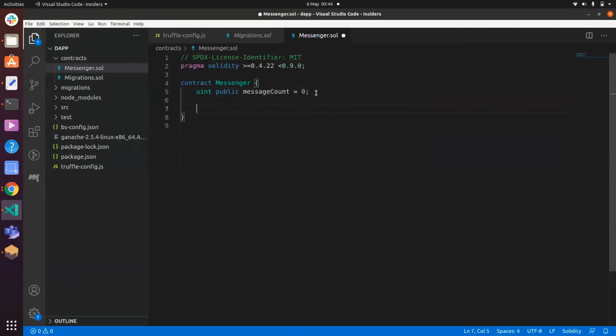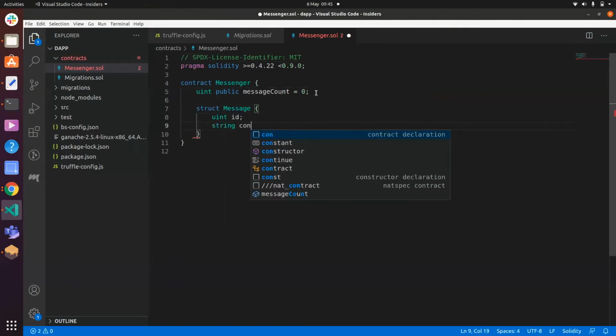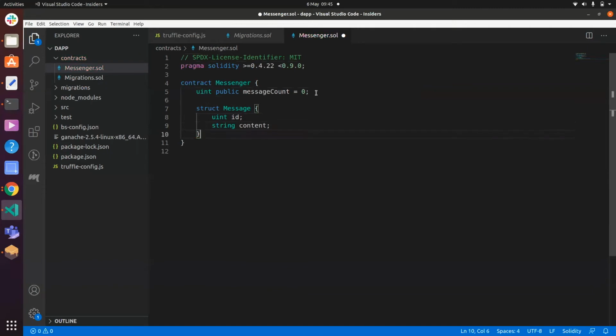And then we're going to create a message object. So we'll create a struct for that. Again, really similar to C here. And we'll give that an ID as well. And we'll give that a body, which is a string, and we'll call it content.